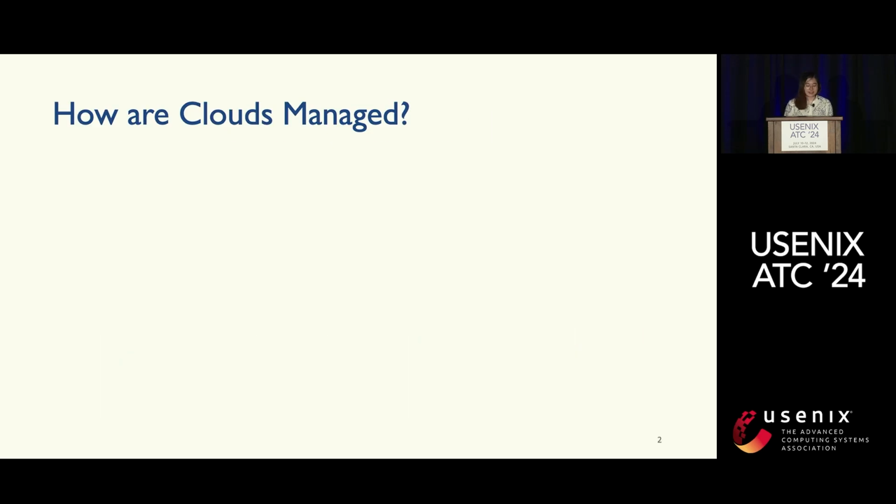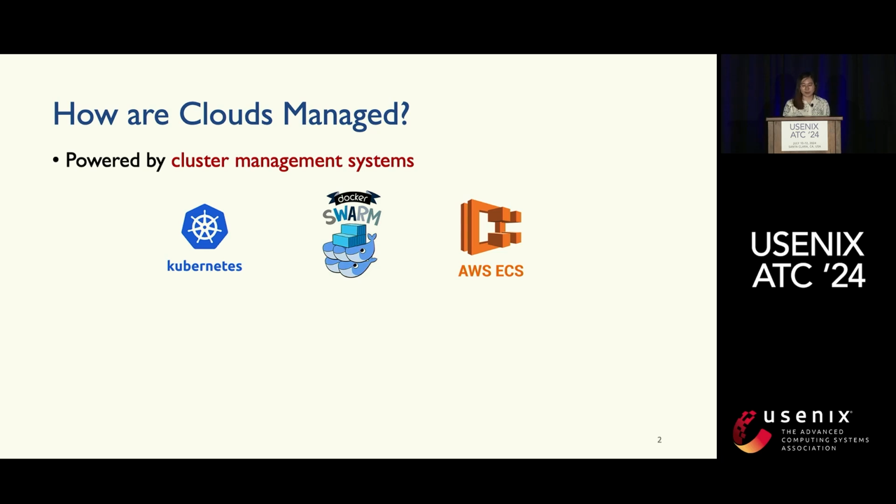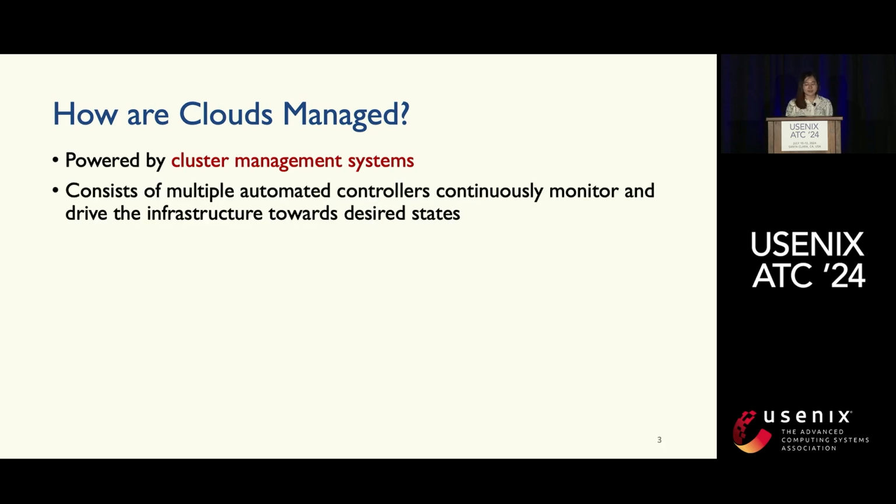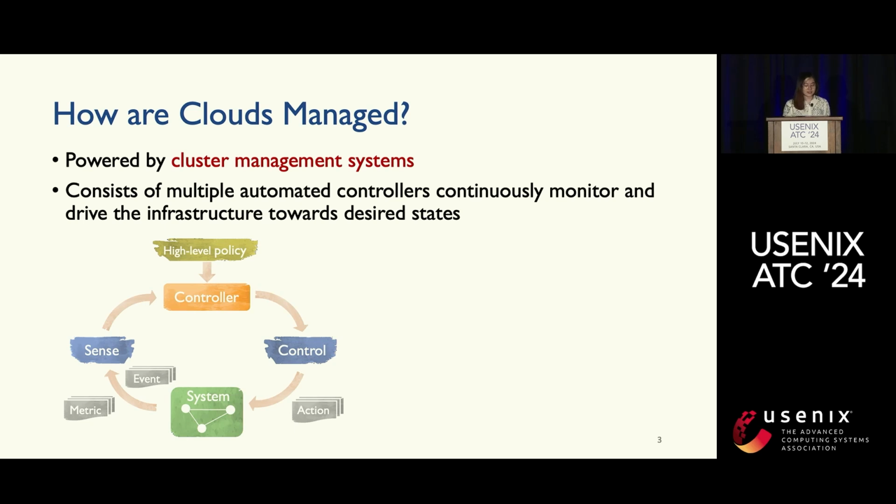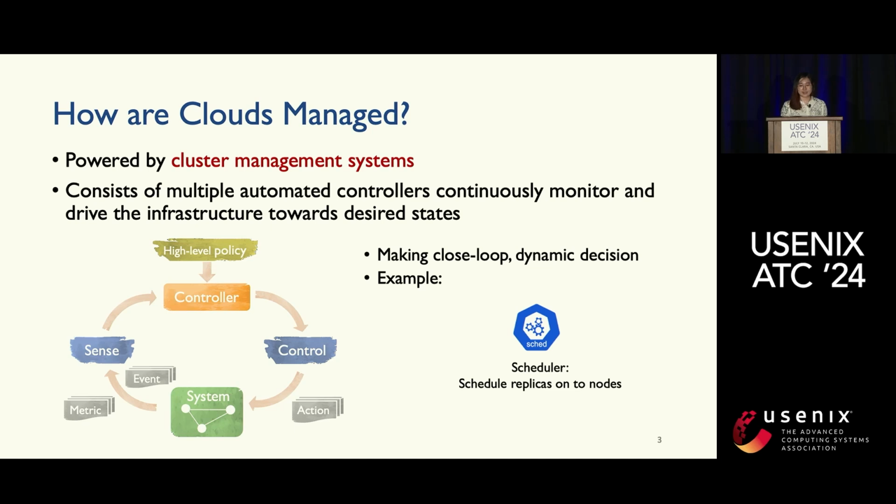So how are clouds managed? They are powered by cluster management systems like Kubernetes, Docker Swarm, and AWS ECS, and they consist of multiple automatic controllers that continuously monitor and drive the infrastructure towards the desired states. This picture illustrates how a controller works. It receives high-level policies, collects metrics from the underlying system, and then deploys its actions. You can see it forms a closed-loop of dynamic decisions. One example is the scheduler, which schedules replicas onto nodes according to some user-defined policies.